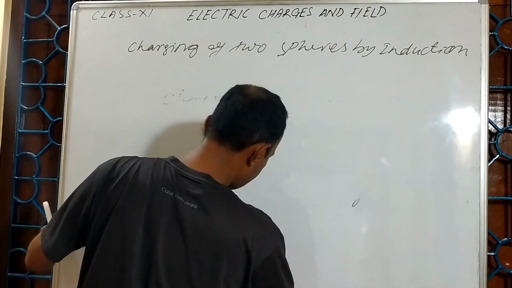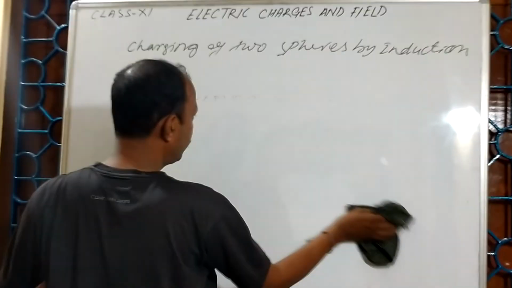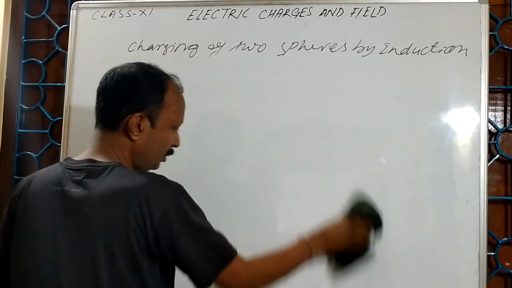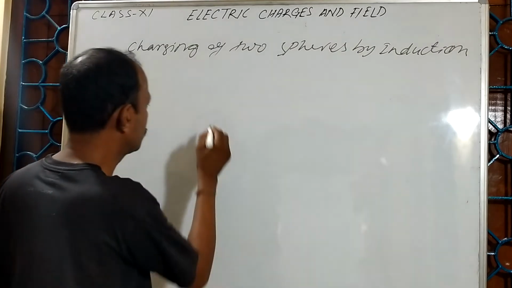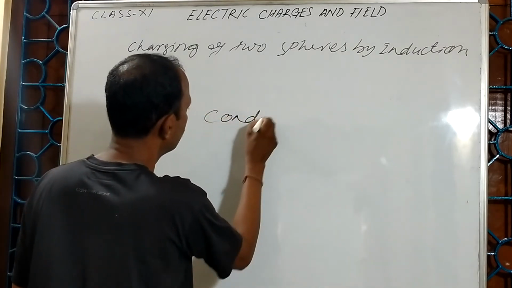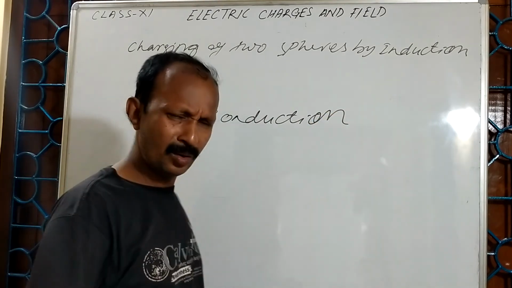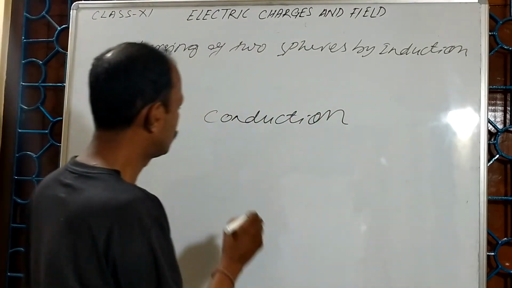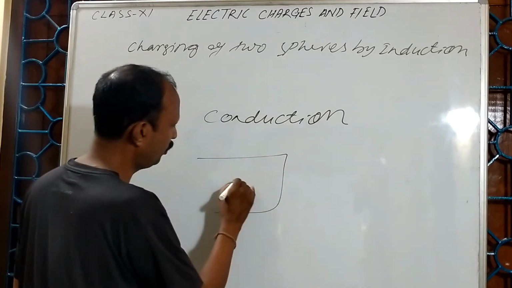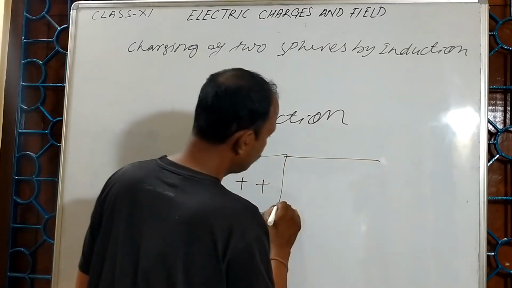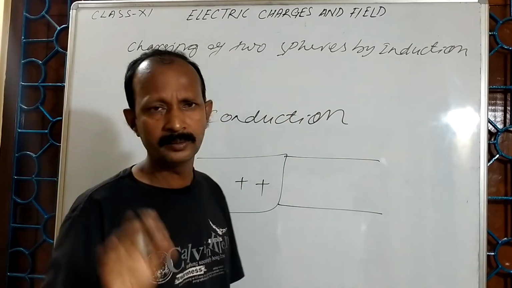The last process I mentioned is conduction. More details we will study in current electricity. I shall just tell what conduction is. Conduction in the sense, suppose this is a positively charged body, this is a neutral body.